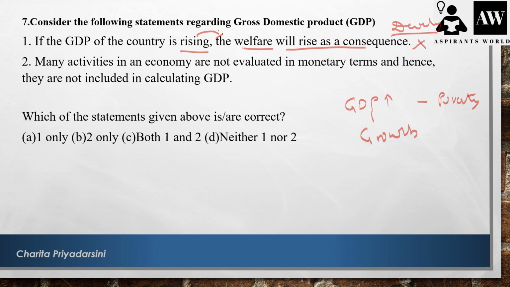Many activities in an economy are not evaluated in monetary terms. Of course, especially the household work performed by women, it cannot be calculated in monetary terms. Hence they are not included in the calculation of GDP. So this is also one of the drawbacks of the Indian calculation of GDP. So this statement is correct. They ask which of the following statements are correct. So only the second statement is correct. B is the answer.